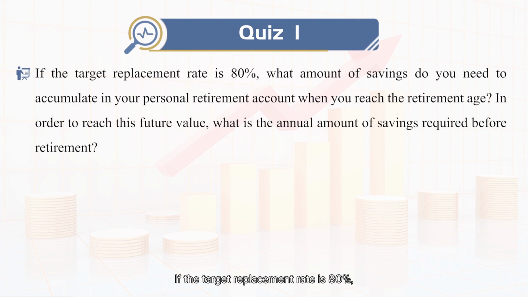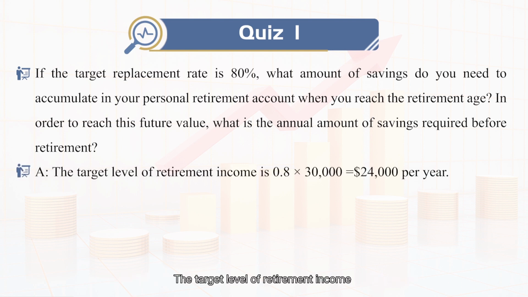If the target replacement rate is 80%, what amount of savings do you need to accumulate in your personal retirement account when you reach the retirement age? In order to reach this future value, what's the annual amount of savings required before retirement?